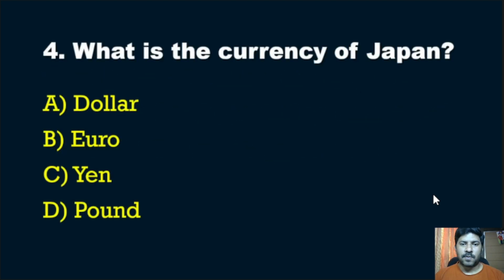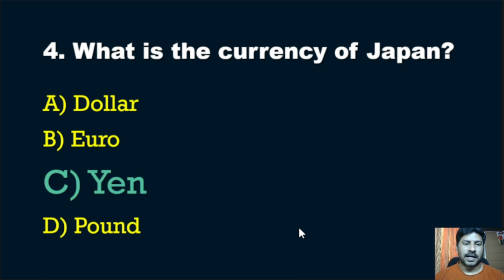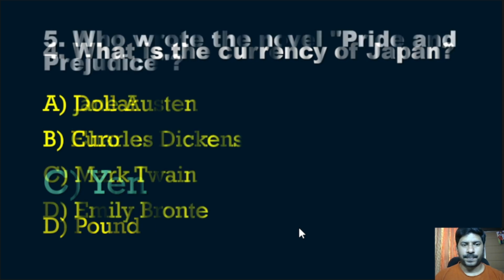Fourth question: what is the currency of Japan? Dollar, euro, yen, pound. It is another easier question. Correct answer is yen. Yen is the currency of Japan.